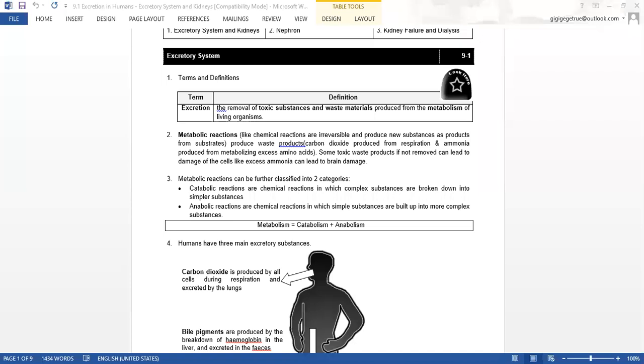Okay, let's take a look at excretory system. So what is excretion? Excretion is the removal of toxic substances and waste material produced during metabolism of living organism. So that means excretion is the removal of something that your body doesn't want. It is some substances that are produced from your cells that your cells do not want, and to prevent it from accumulating inside your body, it is being removed.